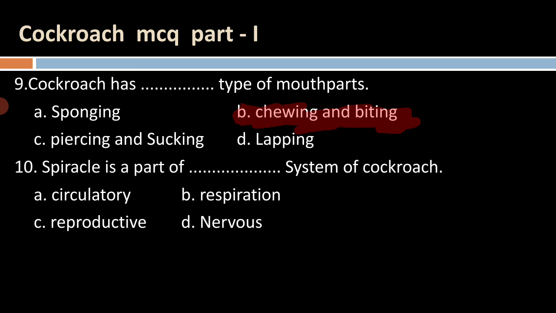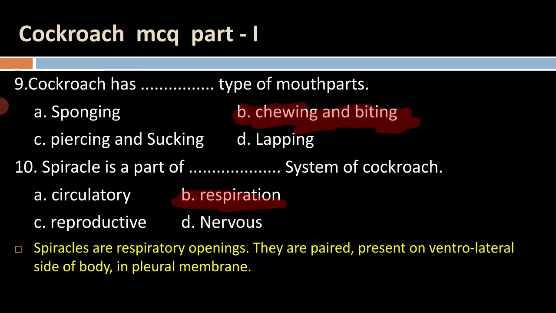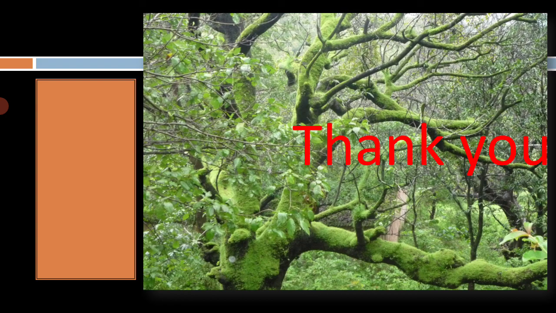They are part of the respiratory system in the cockroach, where exchange of gases takes place. So these are some MCQs based on the cockroach.